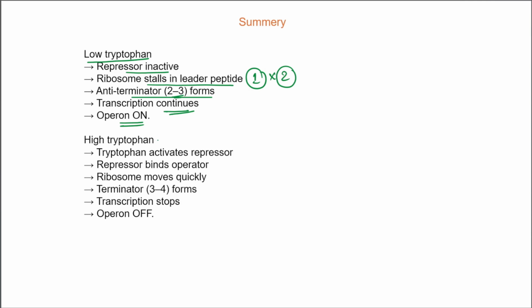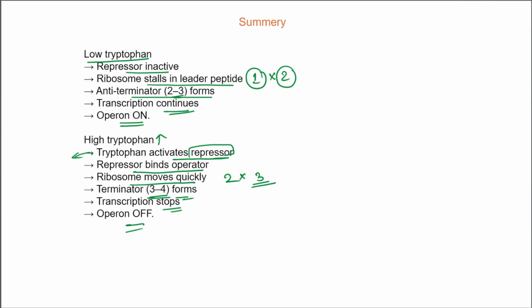But when the tryptophan levels are high, tryptophan activates the repressor. Here tryptophan acts as a co-repressor. The co-repressor binds with the inactive repressor, that is the aporepressor, and the inactive repressor becomes active. Then this active repressor binds the operator. Then the ribosome cannot stall in the leader peptide. The ribosome moves quickly and physically blocks region 2. So region 2 cannot pair with region 3. So region 3 is free, and it can easily pair with region 4 and form the transcription terminator hairpin. Then transcription stops and the operon is off.